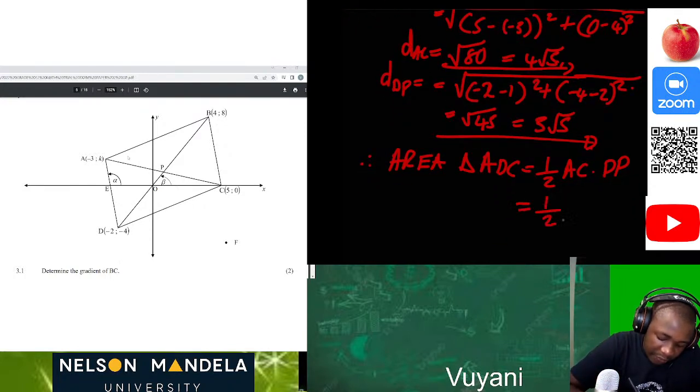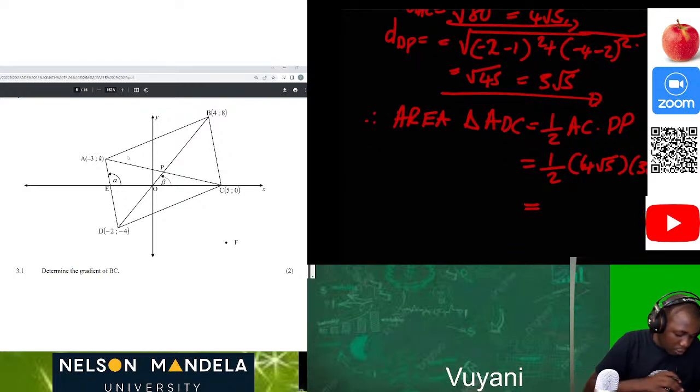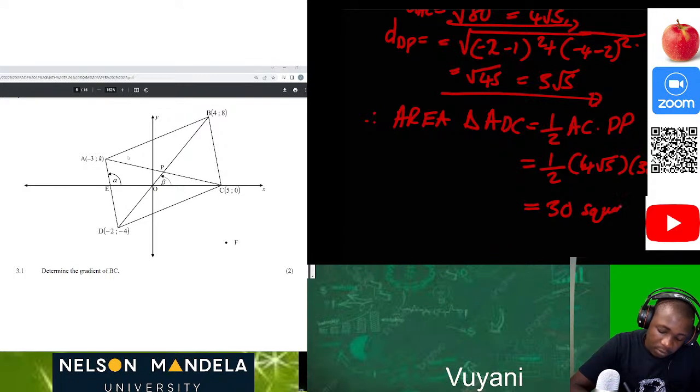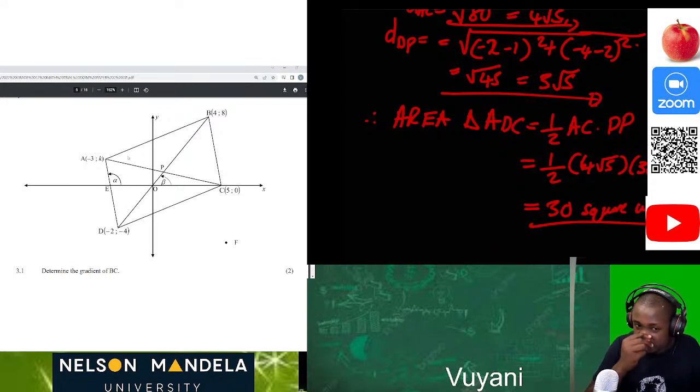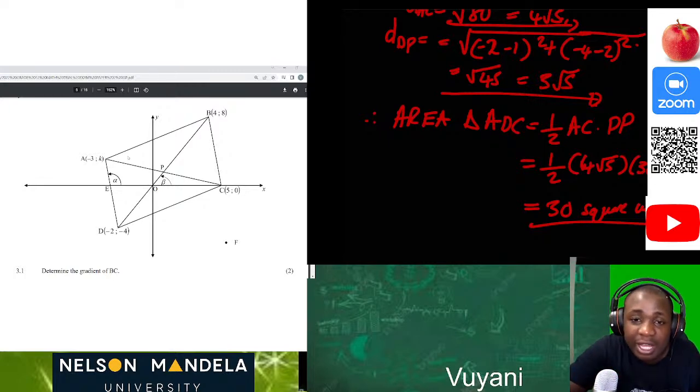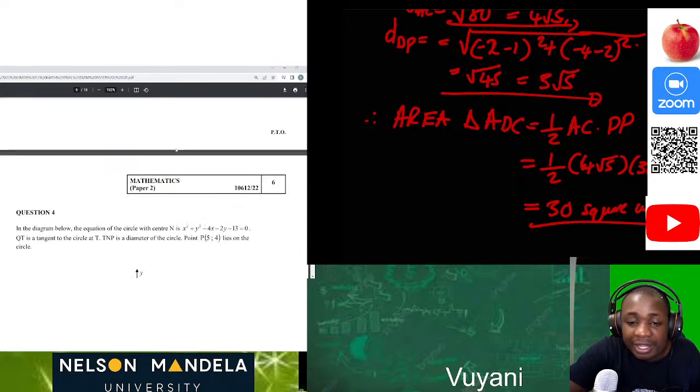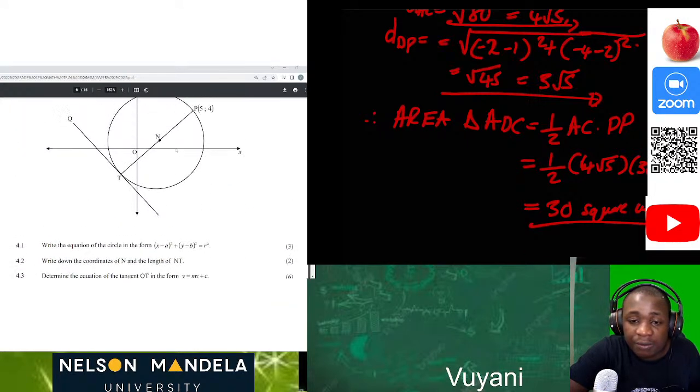So this will be 1/2 of 4 root 5 times 3 root 5. Then this definitely will be equal to what? With our Casio calculator, I'm getting 30 square units, because we are not told which units we are dealing with. So this was grade 11 work. Now let's look at the grade 12 work.